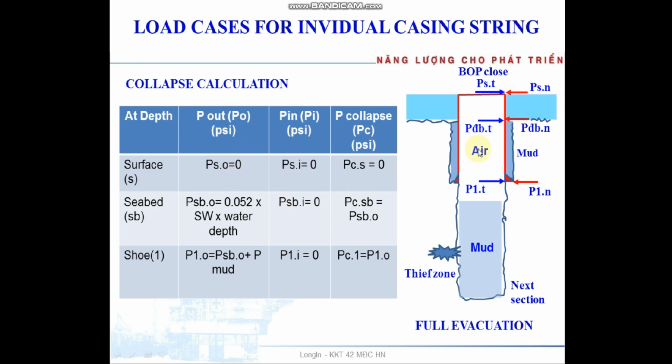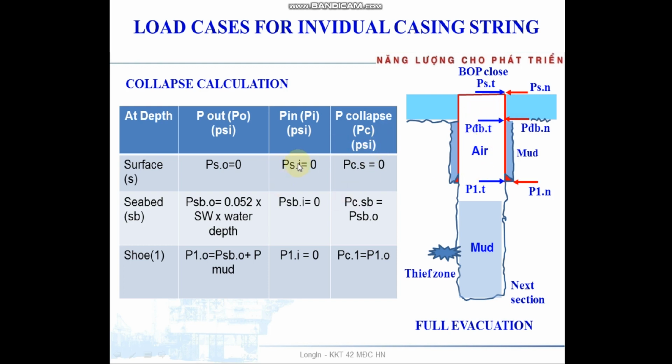Outside at the surface is 0, but outside at the seabed equals the water hydrostatic pressure, and pressure outside at the shoe equals the pressure by seawater plus mud.